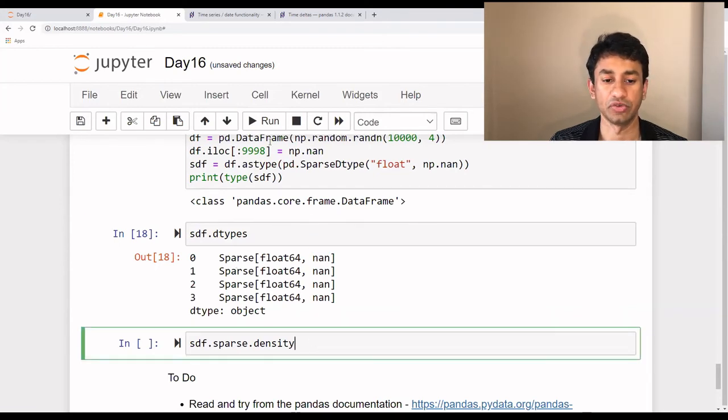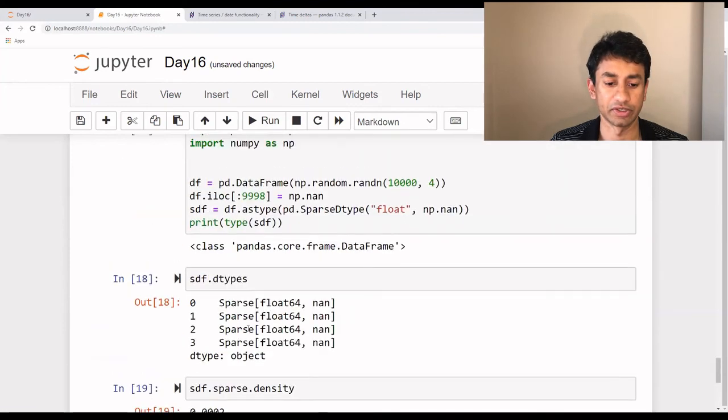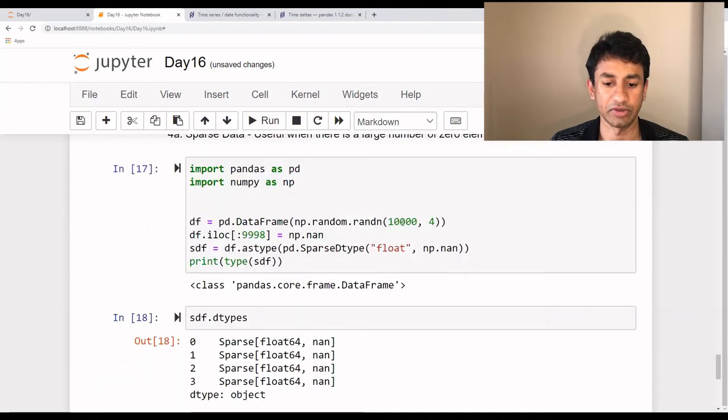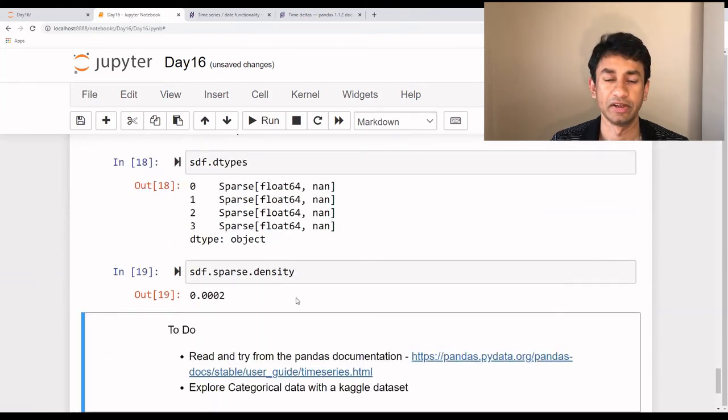So when I use the density function, this tells me how much of the memory is being used. So the memory is being used only for 0.0002% of values. So if I multiply this with the total number of attributes that we have here, it means that out of 10,000 values, the memory is being used only to store 2 values, whereas the other values are not being stored. So a large amount of memory space has been saved.